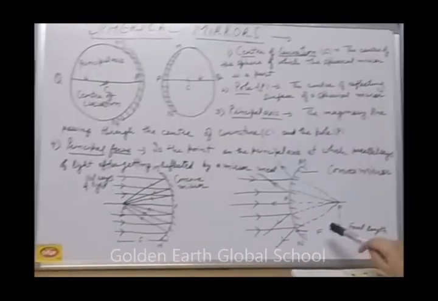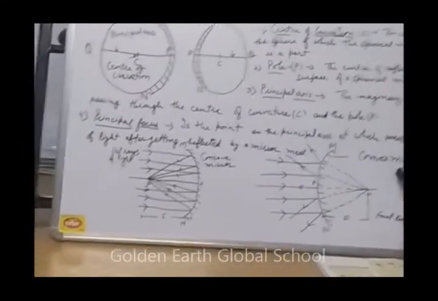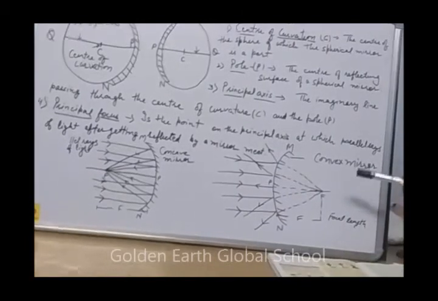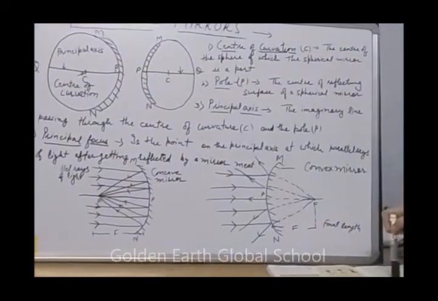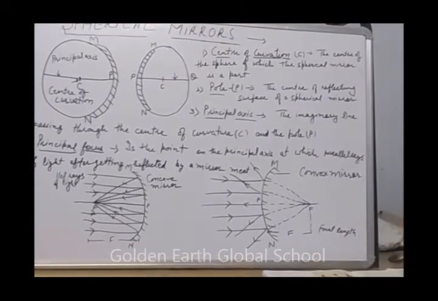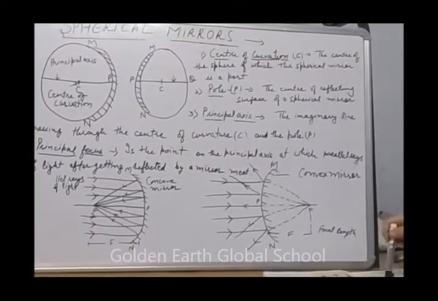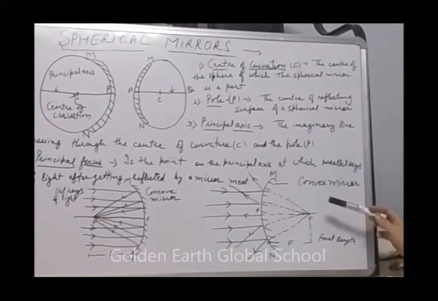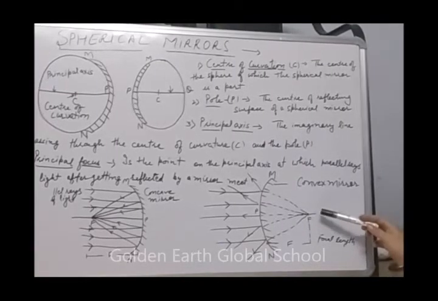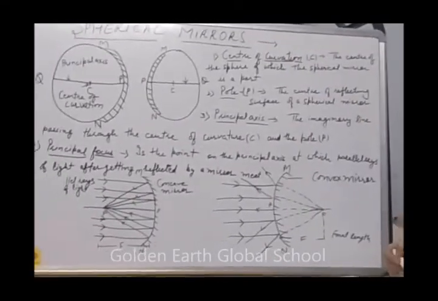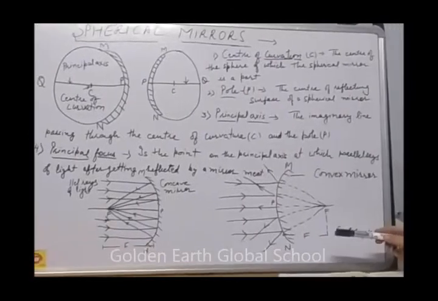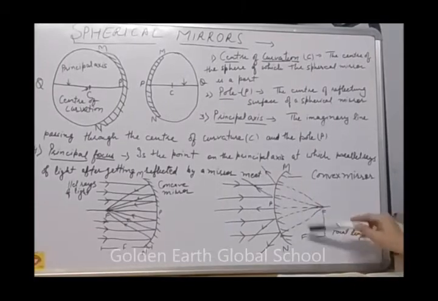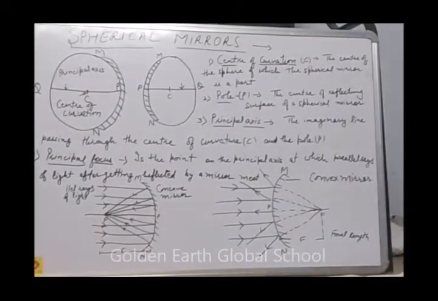I have drawn the diagram for both. In the convex mirror also, the dotted line shows that it is imaginary. F is the principal focus of the concave mirror and F is the principal focus of the convex mirror, which is virtual and behind the mirror. Clear? Next is focal length. Focal length is the distance between the pole and the focus.